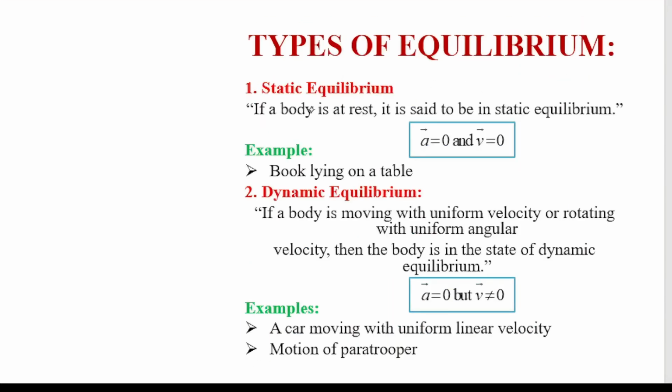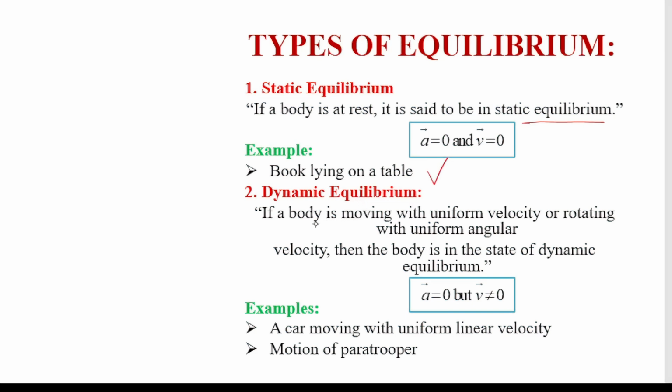Types of equilibrium. There are two types of equilibrium. Static equilibrium: if a body is at rest, then it is said to be in the state of static equilibrium. In static equilibrium, acceleration and velocity must be zero, just as a book lying on a table.